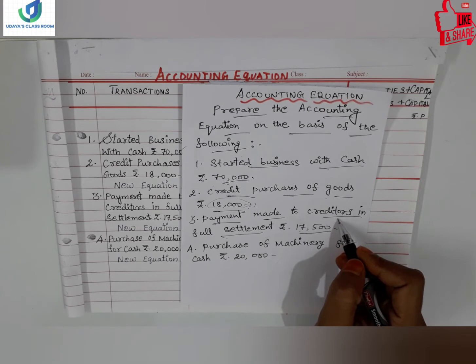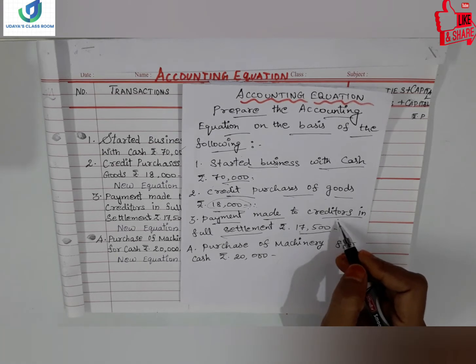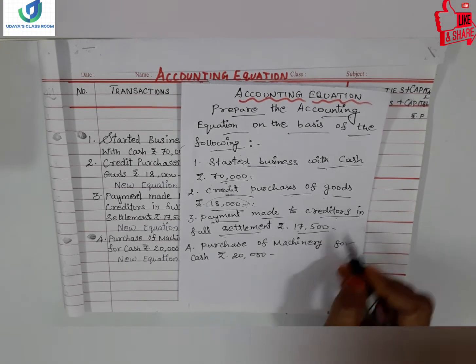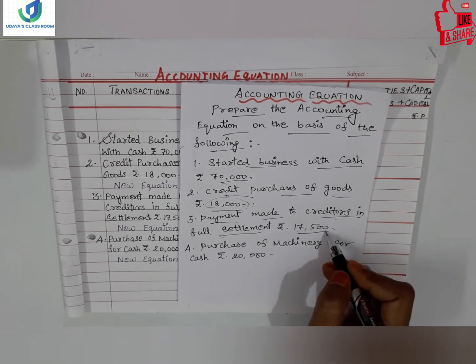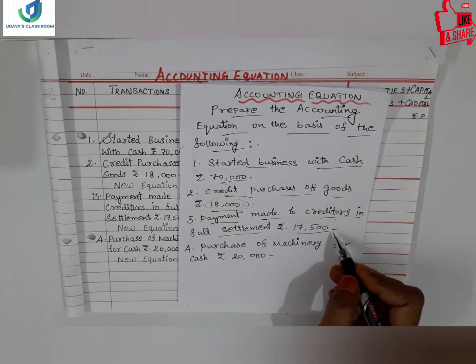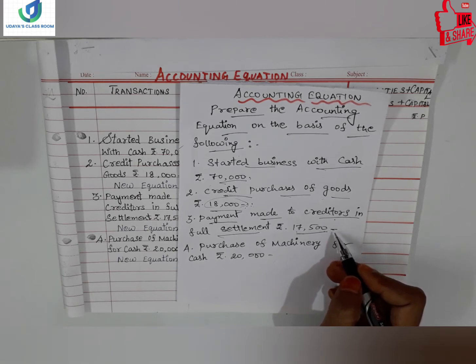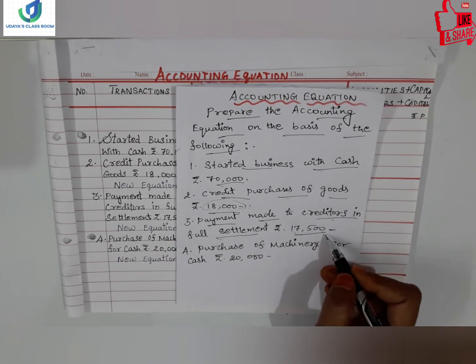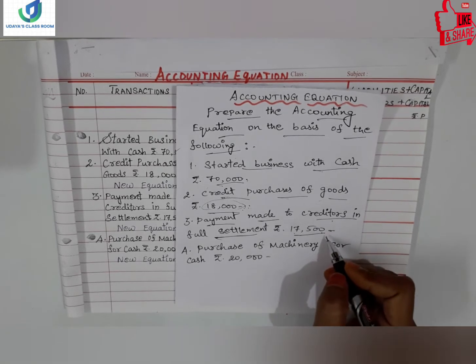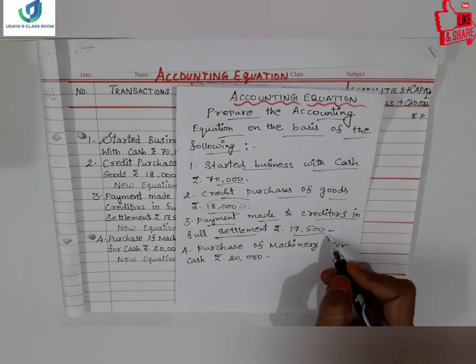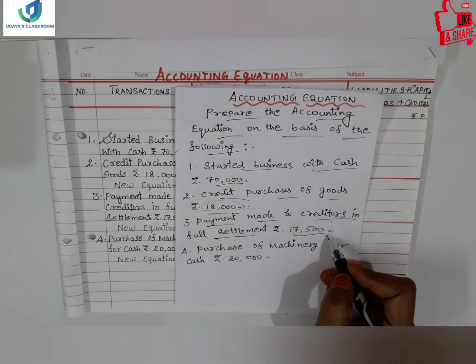So who is a creditor? Your suppliers are the creditors if we do credit purchase. Okay, so the creditors settled with full payment of 17,500. Here we have to think properly. Immediately something should strike us. What should be striking here? 18,000 we have purchased, and here full settlement has been done for 17,500. How come we purchased 18,000 and full settlement could be 17,500?